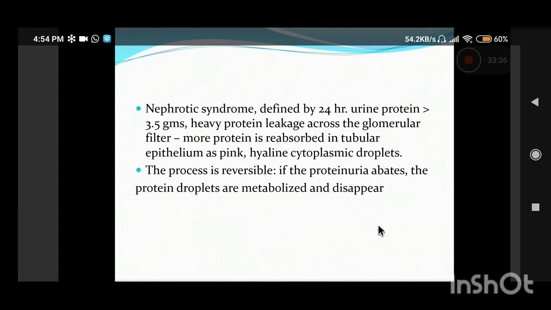Now, if you know, nephrotic syndrome is a disorder of heavy proteinuria in which more than 3.5 grams of protein is excreted per day. So, due to heavy protein leakage across the glomerular filtration membrane, the significantly increased amount of protein is reabsorbed by the tubular epithelial cells, by the proximal renal tubules, and that increased reabsorbed protein is visible as pink hyaline cytoplasmic droplets.